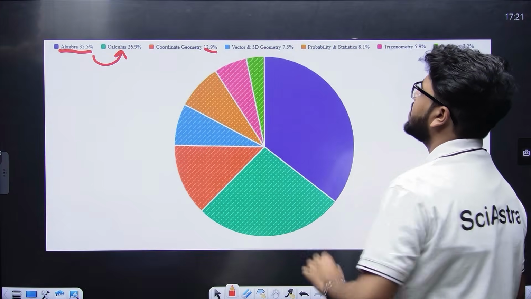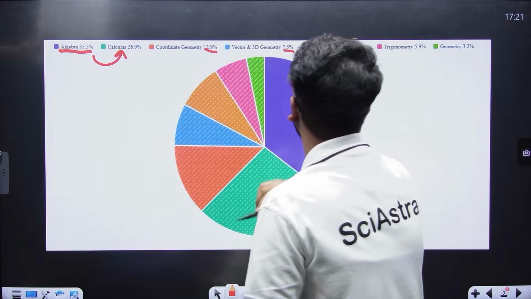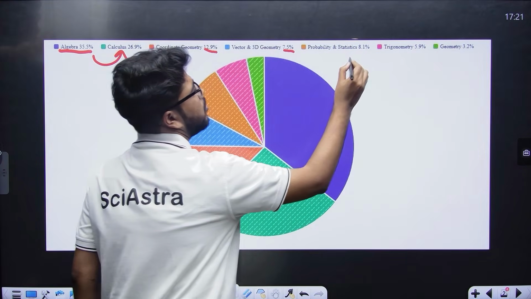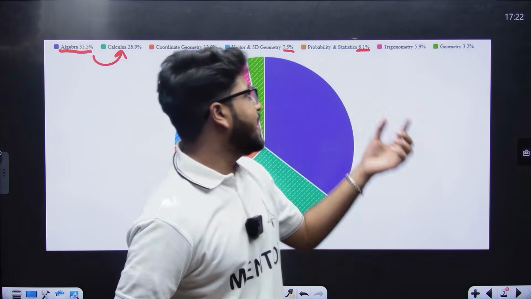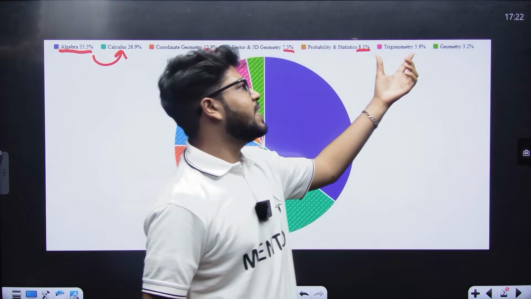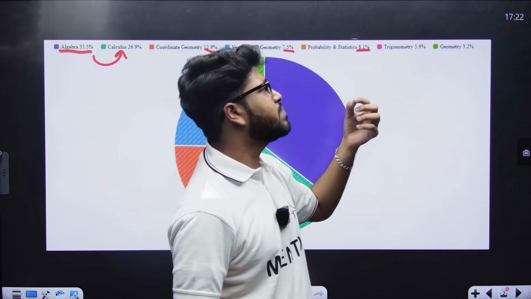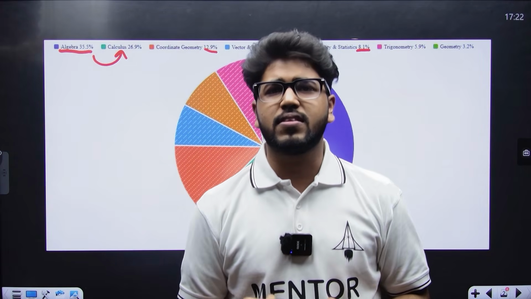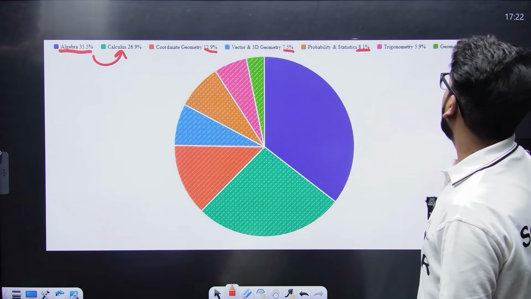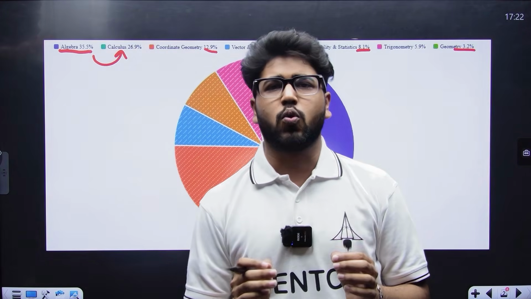Then we have vector and 3D, which is a 7.5% weightage. Probability and stats, a single chapter, has a weightage of 8.1%. And then you have trigonometry with a 5.9% weightage, and geometry. Under geometry we have miscellaneous triangle-related topics, which account for 3.2% of your total weightage.